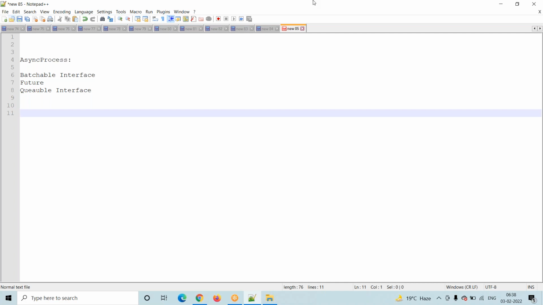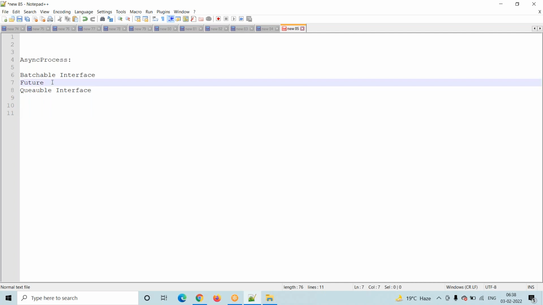Then what about the future method? Suppose anyone asks why you have to go with the future method when batch is already there. It's not for a large number of records, it's for long running transactions. What do you mean by a long running transaction?